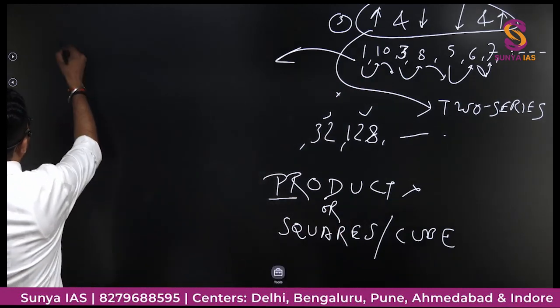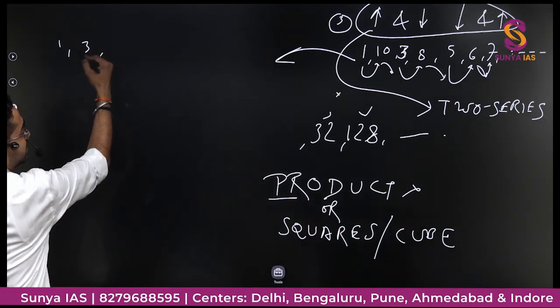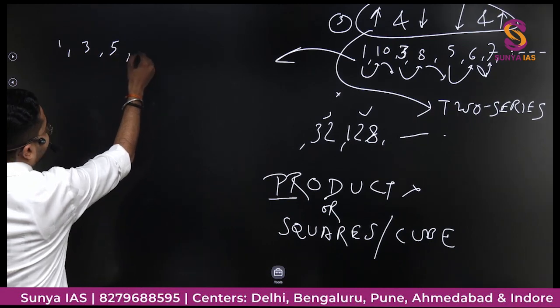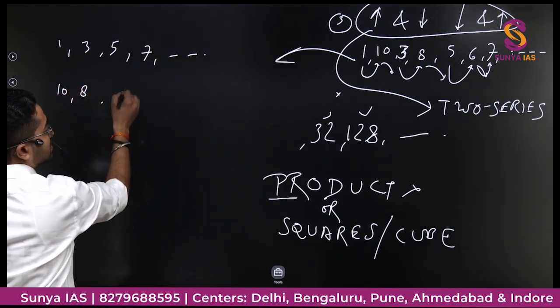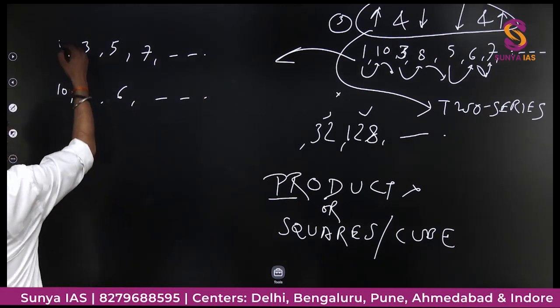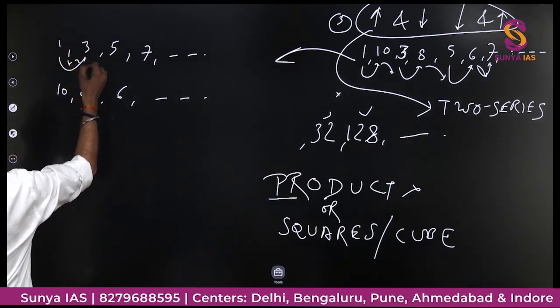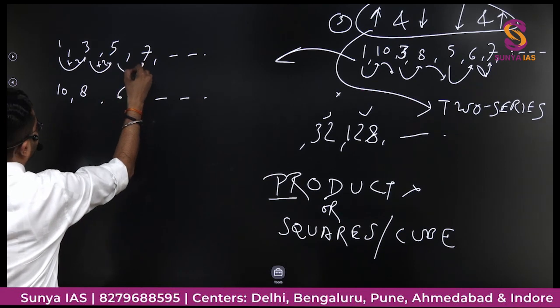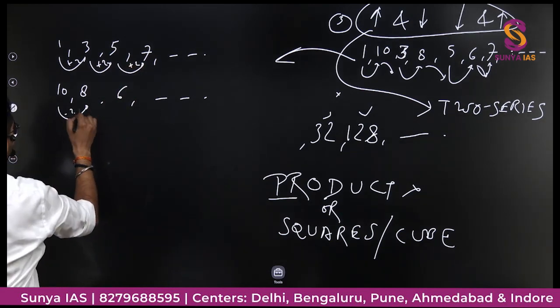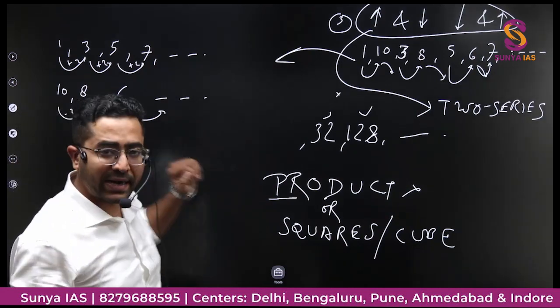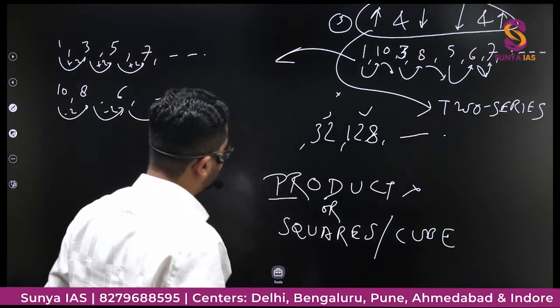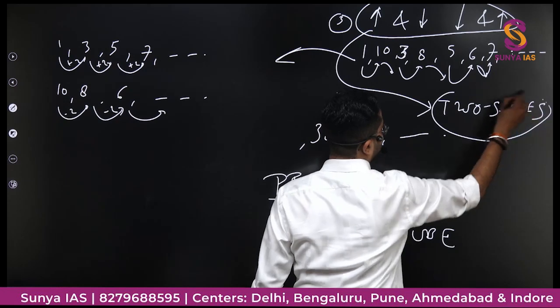Like 1, 3, alternate numbers, 5, 7, like this, and then 10, 8, 6, and like this. So you can see we are adding plus 2 here, again plus 2, again plus 2, and here we are decreasing, minus 2, and like this. So this is a pattern of 2 series. So this might be a case of 2 series. Okay?